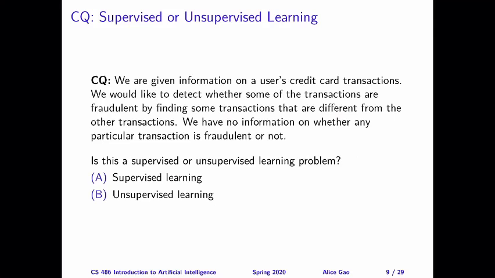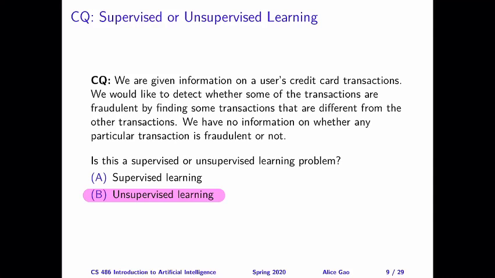Here's the answer. This problem is an unsupervised learning problem. Here's why. Let's look at this problem. We have some credit card transactions, and we want to decide on whether some of these transactions are fraudulent or not. And so how does this correspond to the setting of the problem that we talked about earlier?